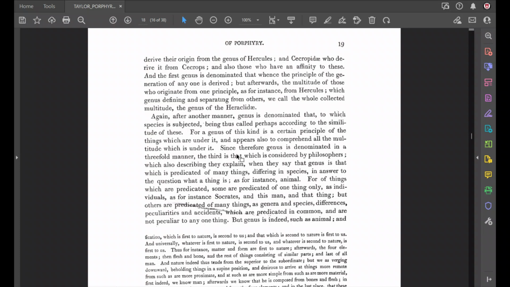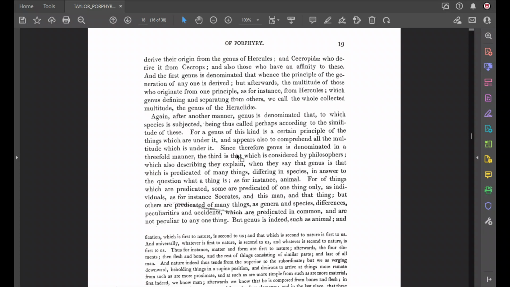But other things can be predicated of many things. Genera, species, differences, peculiarities, and accidents. Notice, those are the 5 predicables. Those are the 5 classes of things he said we have to study, right? Genera, or genus, species, difference, peculiarity, and accident. What do they all have in common? What do all 5 of them have in common? He just said it. They can be predicated of many things.